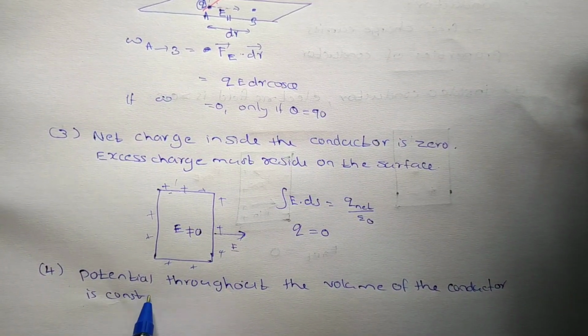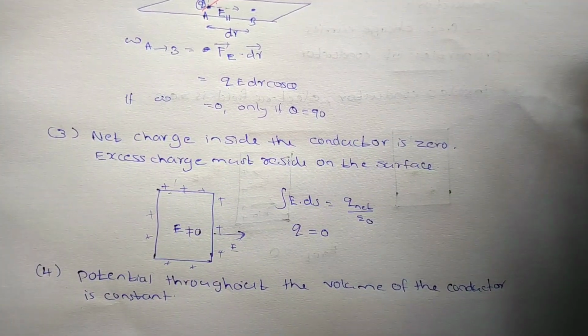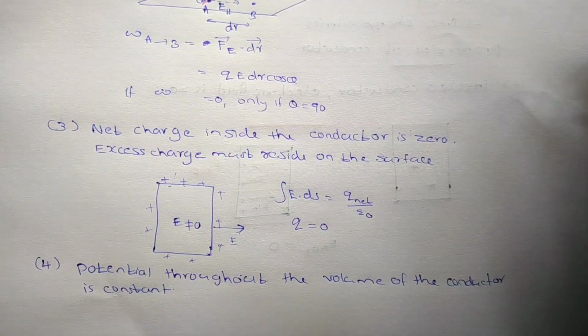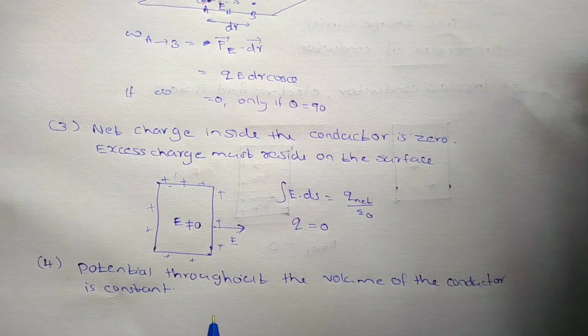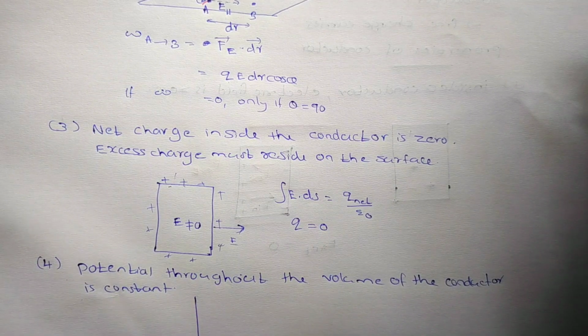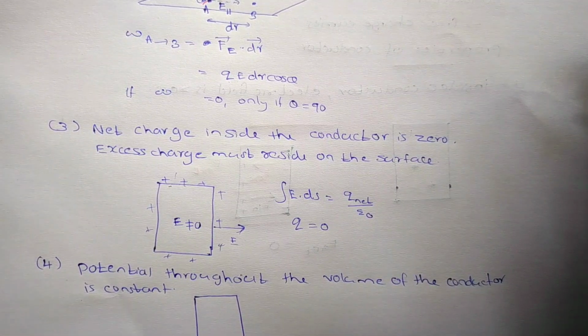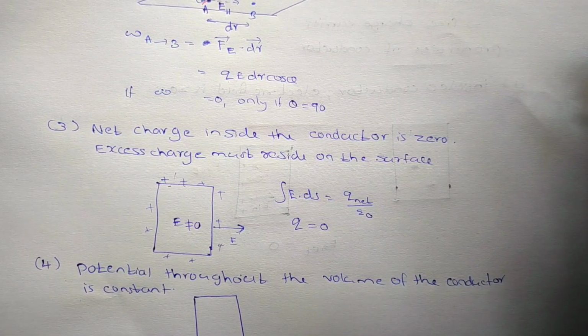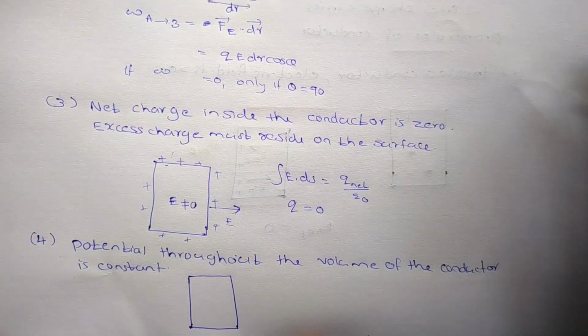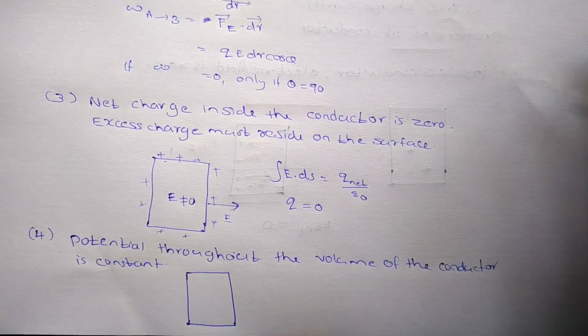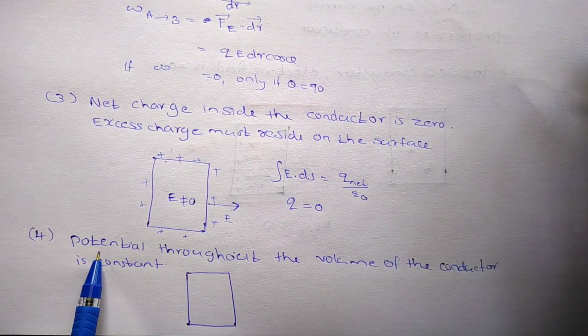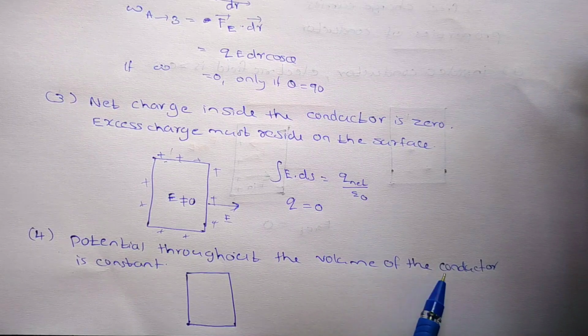Clear? Throughout the volume of the conductor means you have to consider the situations over the surface and inside the conductor; the potential is constant. So the fourth property is that potential throughout the volume of the conductor is constant.